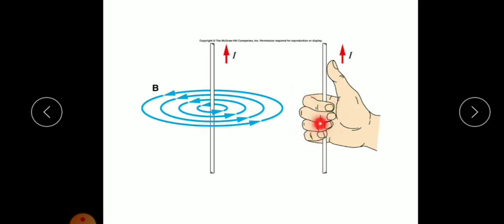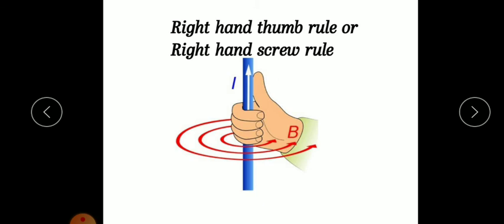Here you can see the fingers are pointing in this direction, that means in anti-clockwise direction. So this is the right hand thumb rule.